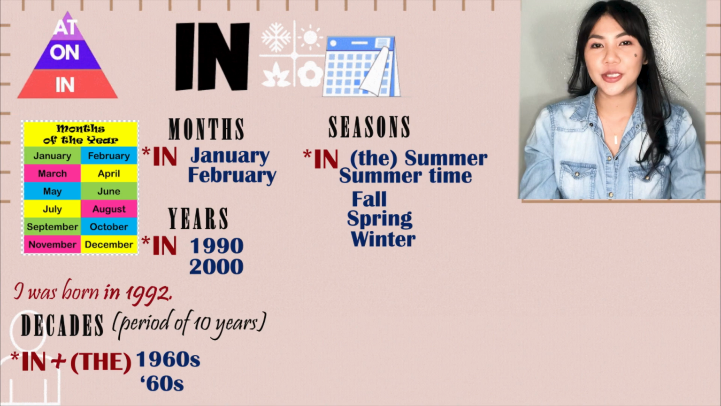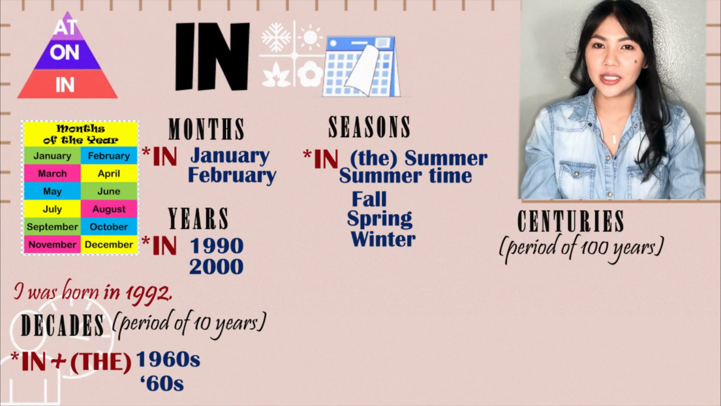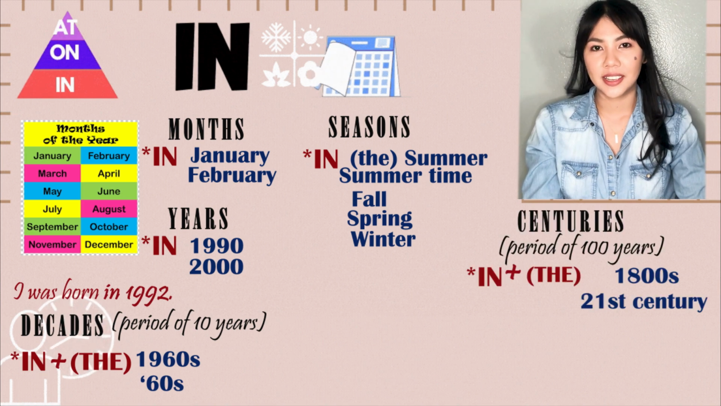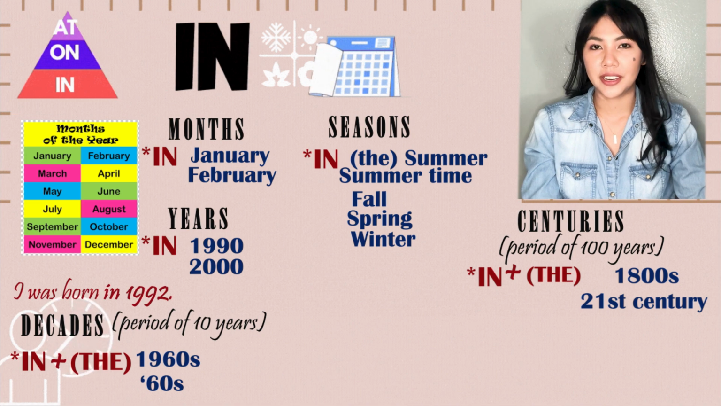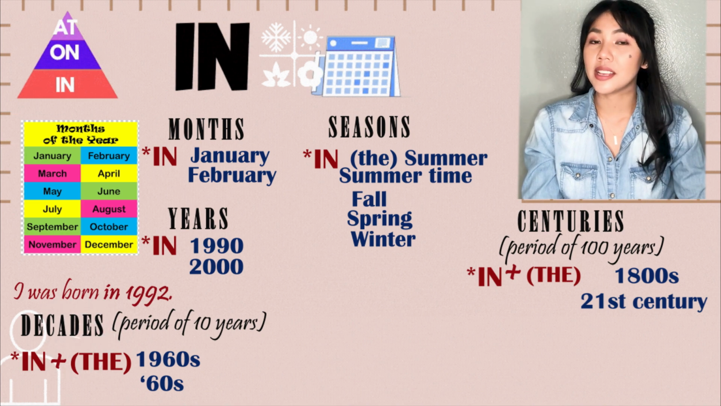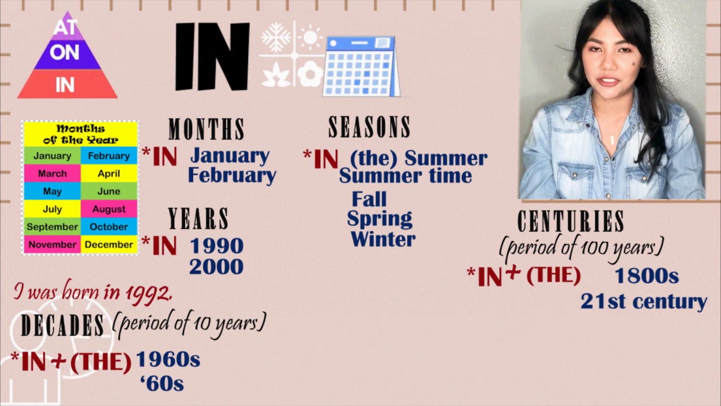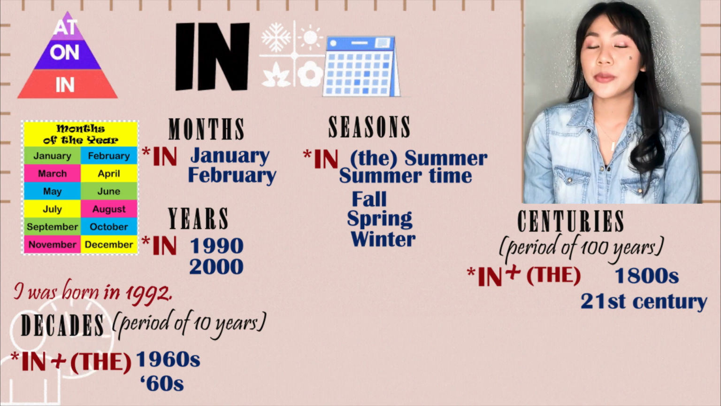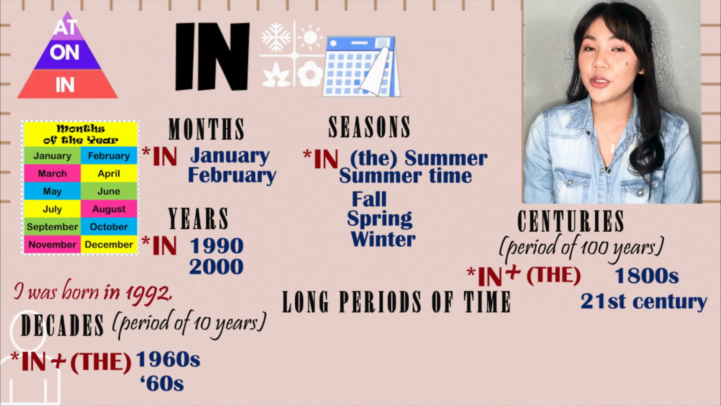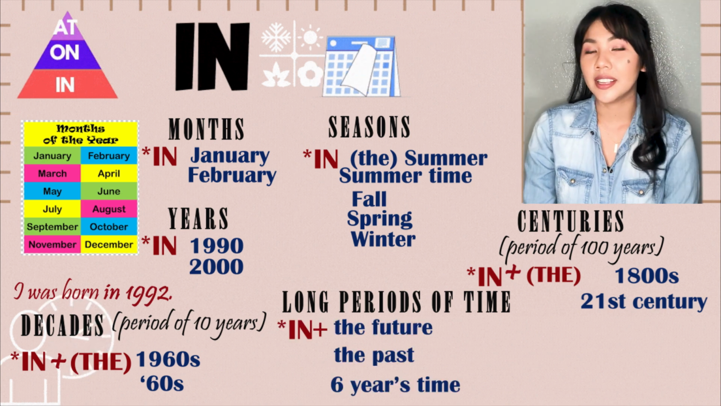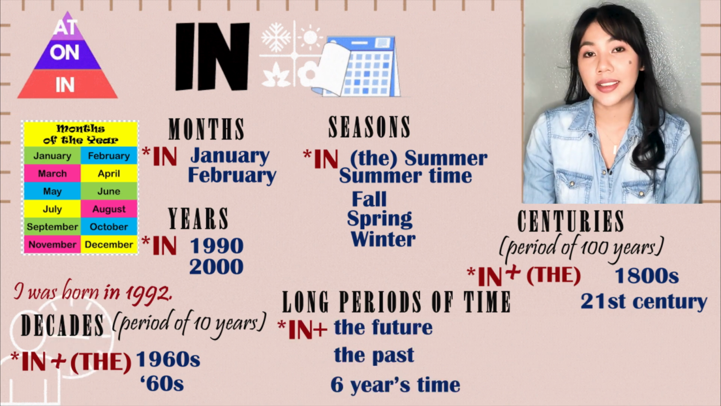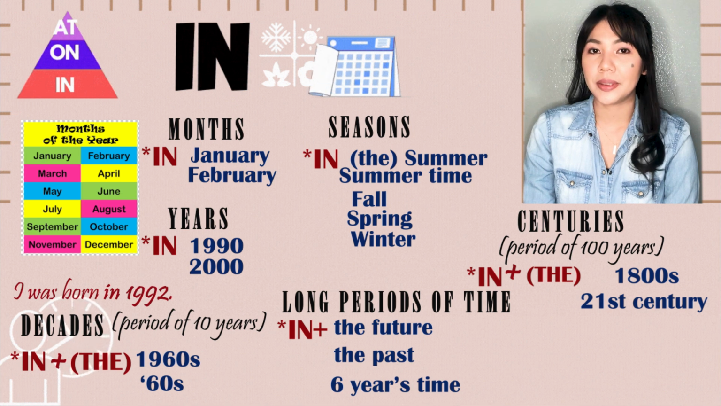In is also used for centuries. Example, in the 1800s, in the 21st century. In plus the, then century. In the 21st century. When expressing long periods of time, we also use in. Example, in the future, in the past, in 6 years' time.